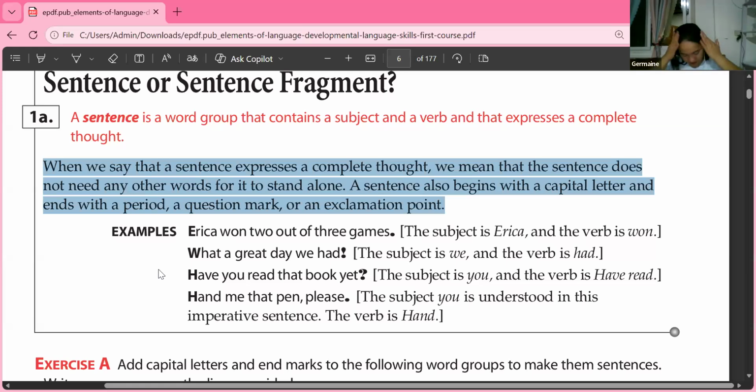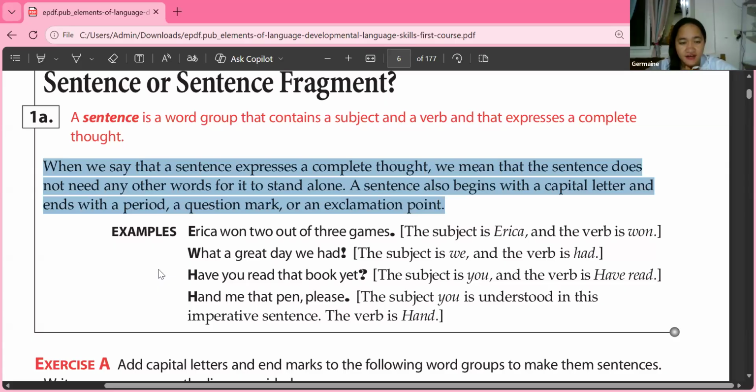Okay, teacher. When we say that a sentence expresses a complete thought, we mean that the sentence does not need any other words for it to stand alone. A sentence also begins with a capital letter and ends with a period, a question mark, or an exclamation point. Very good.